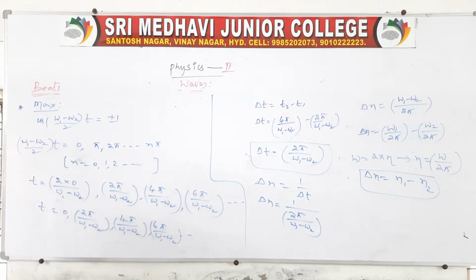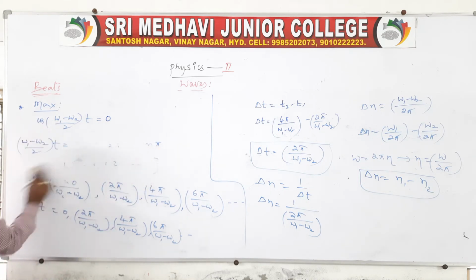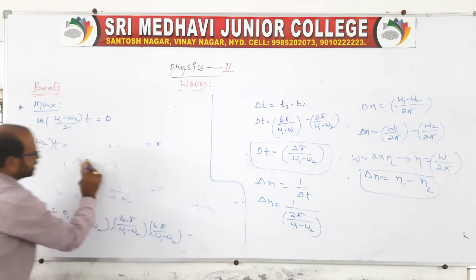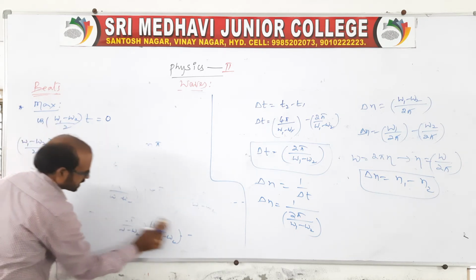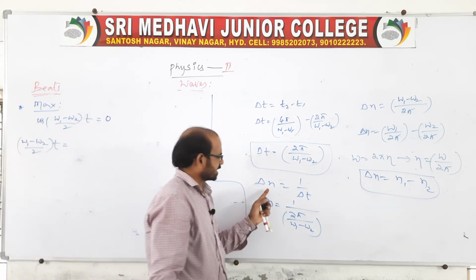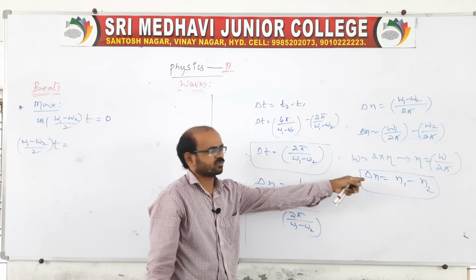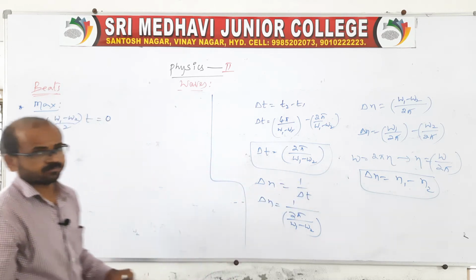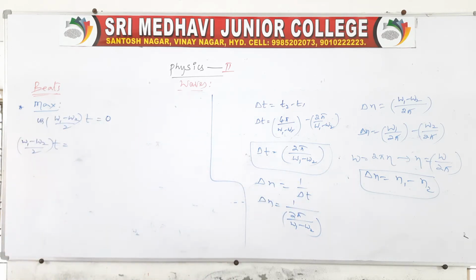Okay. Now let us go for the second case that I am giving now. You take 0. If it is 0, then we will get the displacement is 0. Again here we have to take the same, like time also we should get, and after getting the time we should calculate delta t. After getting delta t, then we have to find delta n. That should be the same. Delta n, both maxima and minima, should be the same.